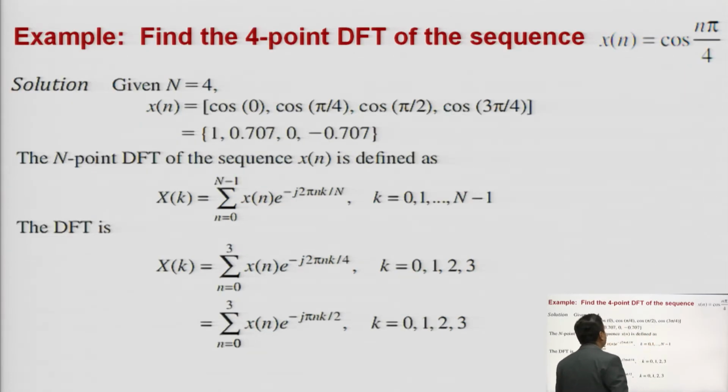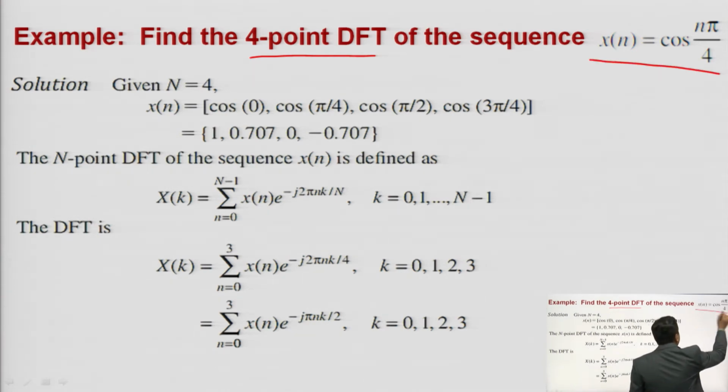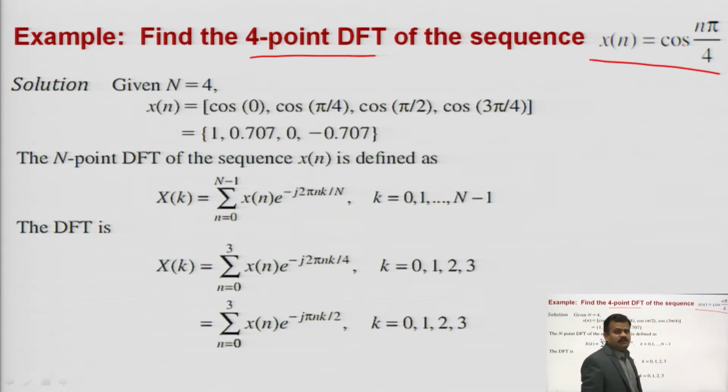Again a question we will see here. What is this question asking? Find the 4-point DFT. It means you have to find out the DFT only for 4 points for this sequence. Now, sequence values are not given to you; the generalized form of the sequence is given, x[n] is equal to cos(n pi by 4), and you have to calculate the 4-point DFT. So, given N is equal to 4 here.